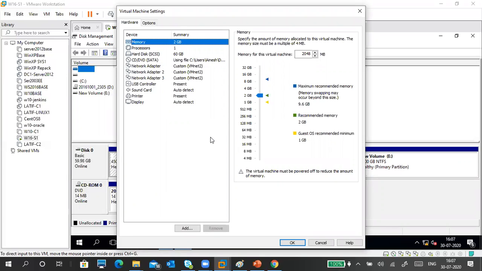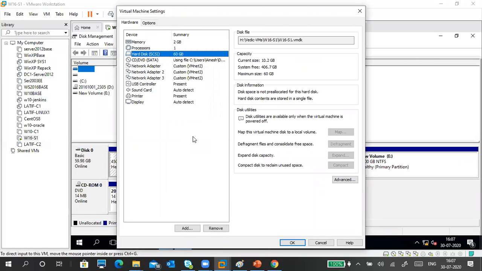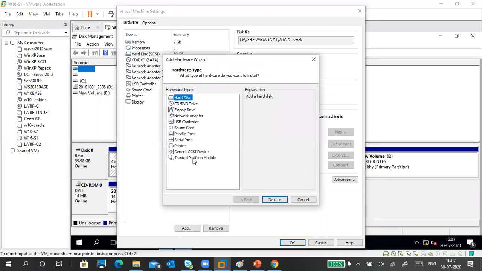Think like we have a physical machine. You have to go and buy an adapter in the market, insert it, connect it, and start it. And slots will be over, right? Like that. See, I have no need to buy any hard disk. I can add the hard disk, but I don't need to buy anything. I'm going to add a hard disk.